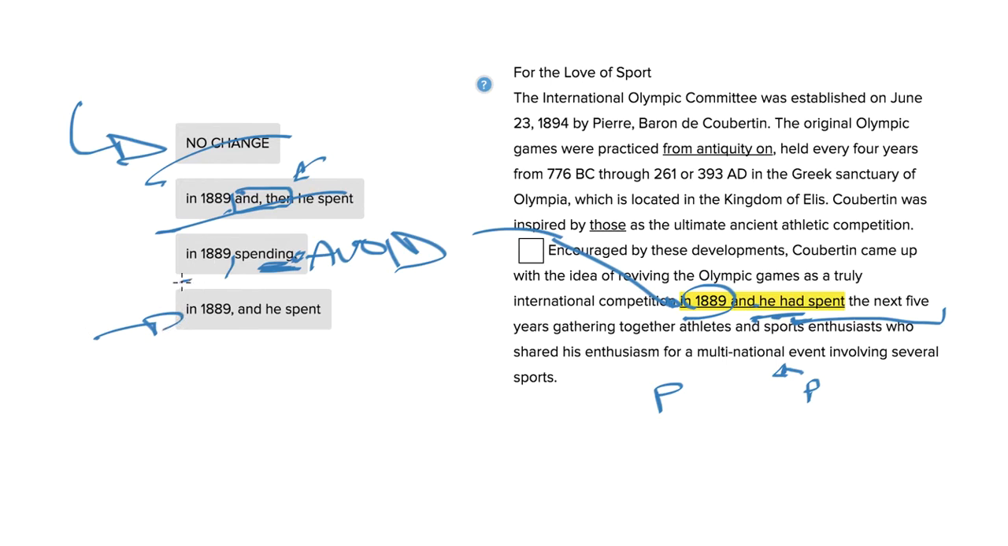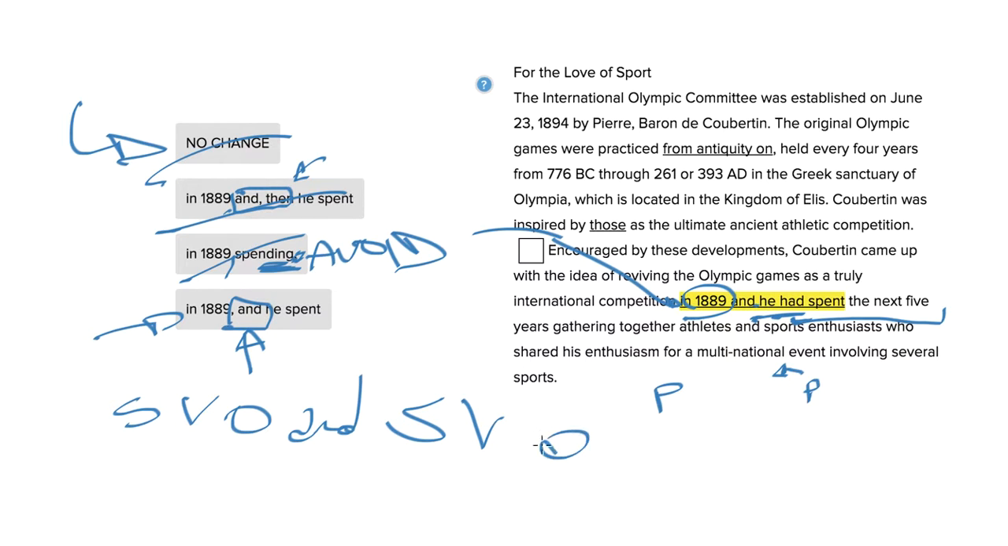And then we're left with this last one. It's a little longer than spending, but it's correct. In 1889, comma, and he spent. This is great because what it does is it separates two independent clauses from each other. So we've got Coubertin came up with the idea. So we've got subject, and Coubertin came up would be the verb and the idea would be the object. Then we've got and, which links this other independent clause with he, the subject, and spent the verb, and the next 5 years the object, etc., etc.